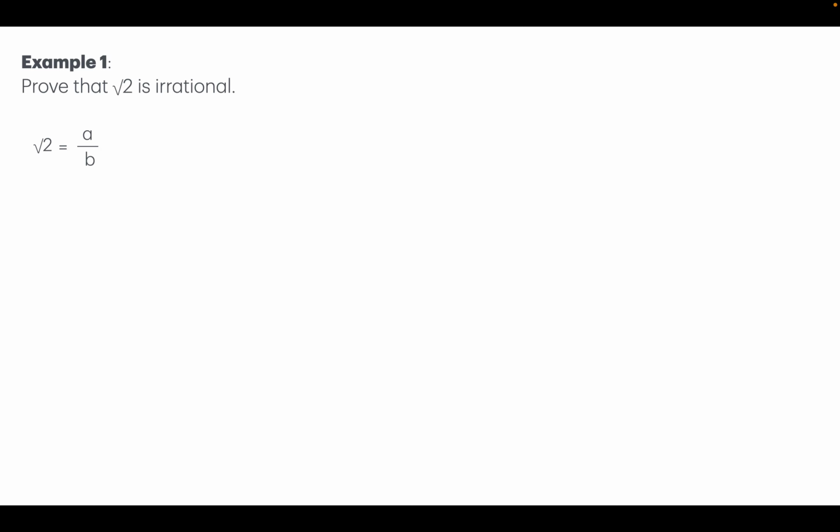And here a and b are going to be positive integers because square root of 2 is positive, and even if a and b are negative, they would cancel out each other. So let's say that a and b are positive integers, and a and b are never going to be 0 because it has to be equal to square root of 2. So these two numbers are never going to be 0. Now I can write this expression as a equals square root of 2 times b, and if I square both the sides, then I get a square equals 2 times b square.